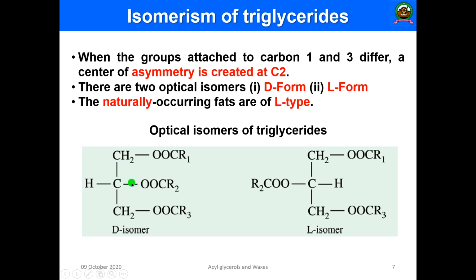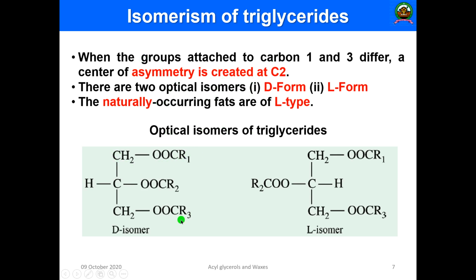This acts as the chiral carbon atom, because the four valencies are fulfilled with 4 different groups or atoms. Thus it is a chiral carbon atom or asymmetric carbon atom.